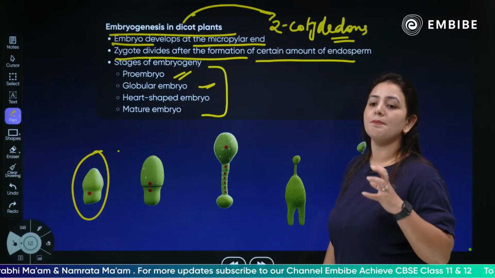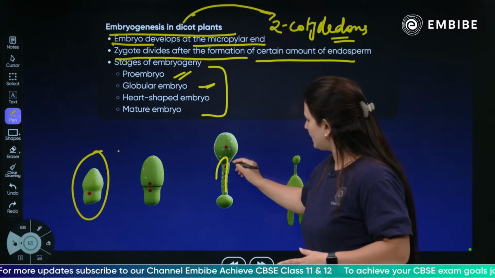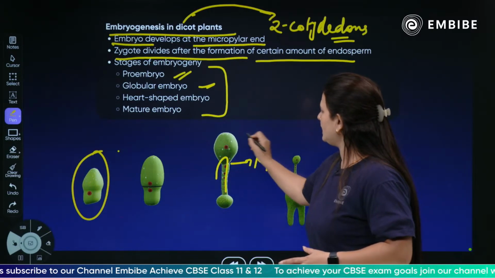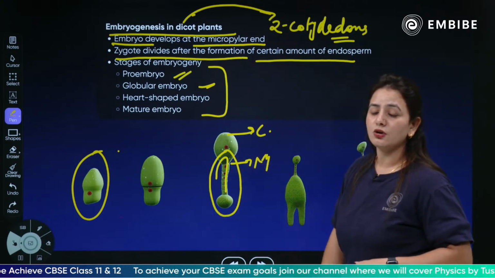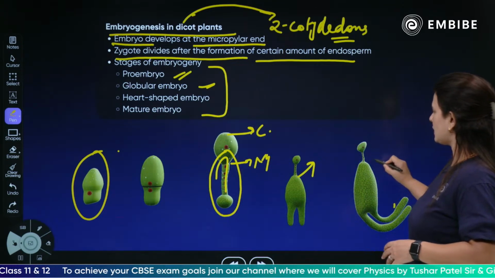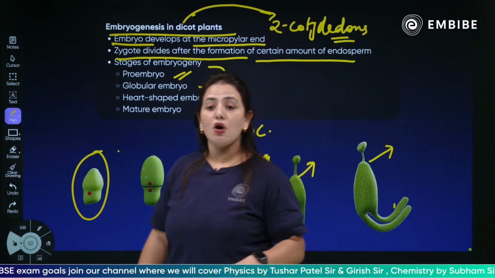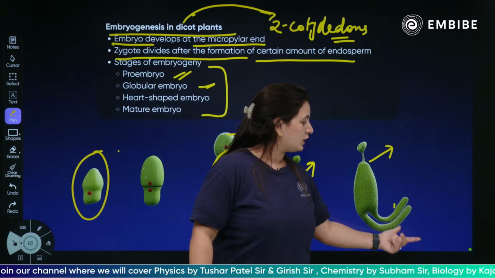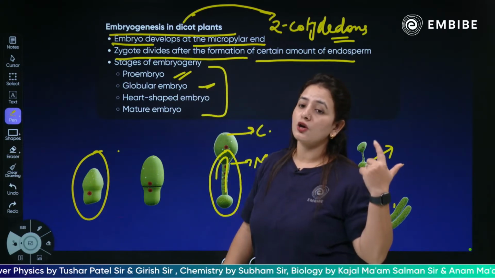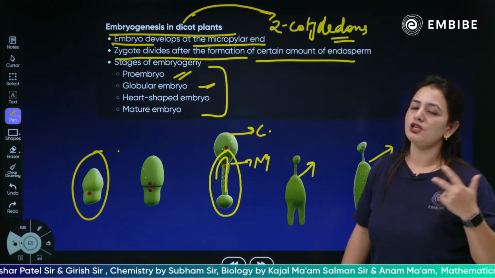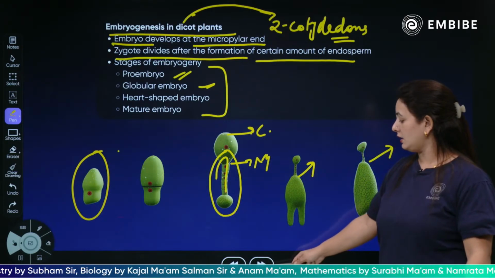The embryo develops at the micropylar end. As you can see, this is your micropylar end, this is your chalazal end, and your embryo is developing at the micropylar end. This is your heart-shaped embryo and this is a complete mature embryo. This is how development of the embryo in dicot plants takes place, giving rise to two cotyledons, the radicle and the plumule. The radicle gives rise to the root, while the plumule gives rise to the shoot.